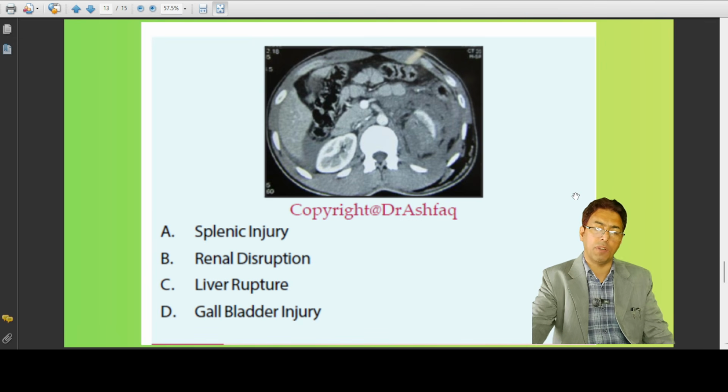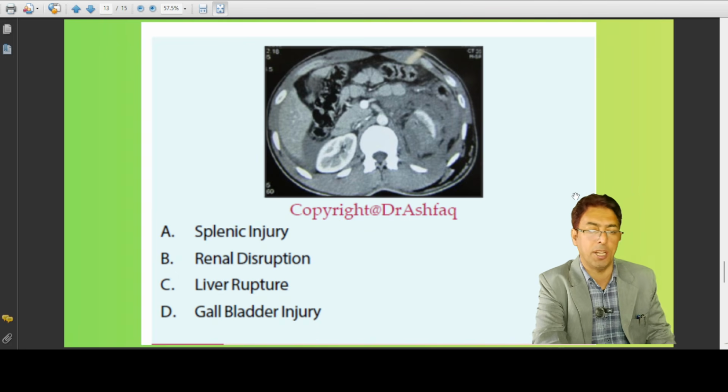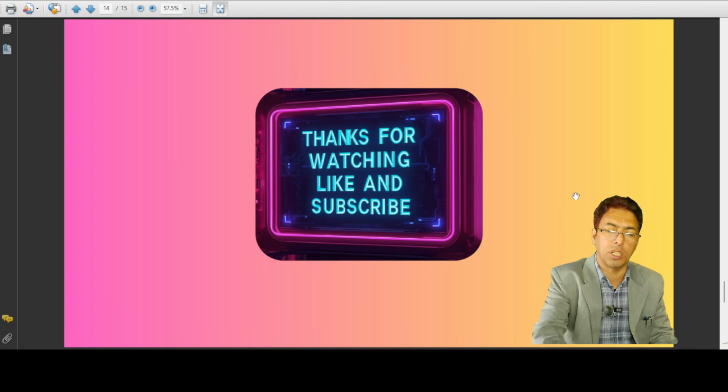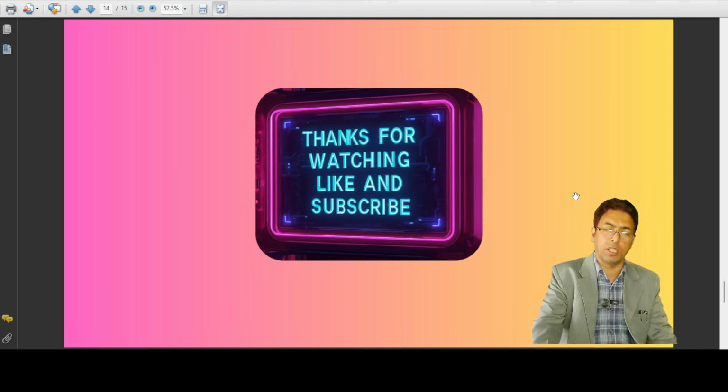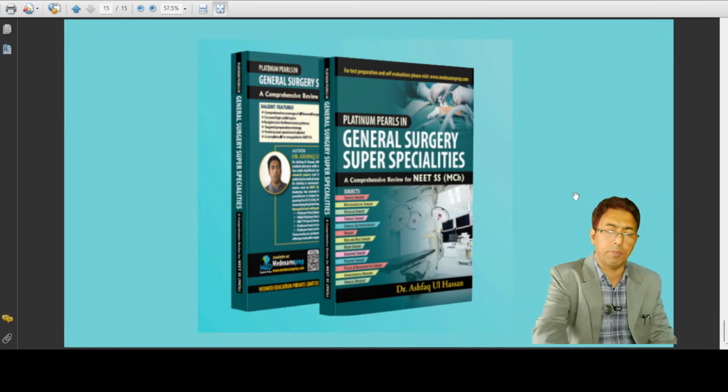The ability of a student to arrive at the diagnosis just by looking at the films is also tested as a part of MCH examinations. This is something I would just like to mention, the types of questions you are asked. It might have made you a bit wiser about the standard, how the options are asked, and what questions are asked. And I hope that this will help you.